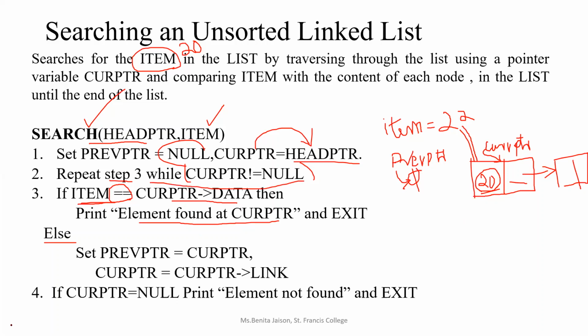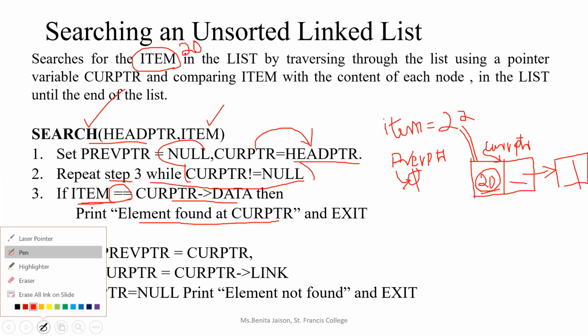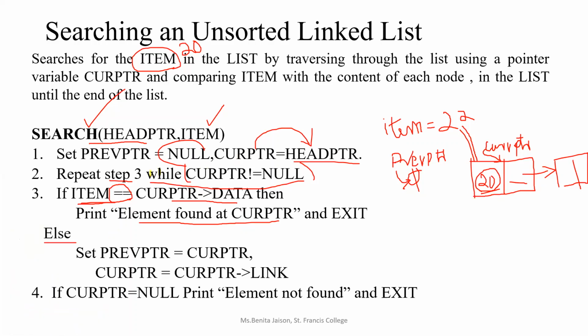While current pointer is not equal to null, ma'am. Tell me, then? Current pointer is equal to new node, ma'am. If current pointer is not equal to null, what is the code for traversing? Previous pointer equal to current pointer, and current pointer is equal to current pointer link. Current pointer link, right?